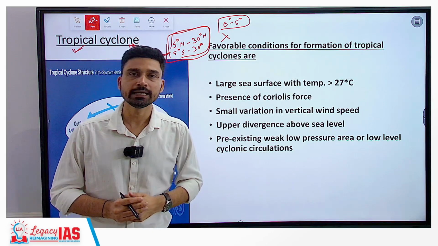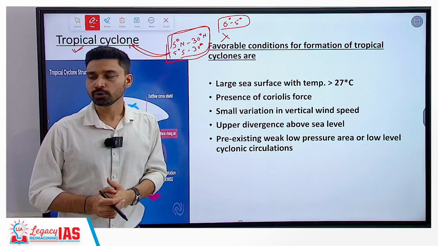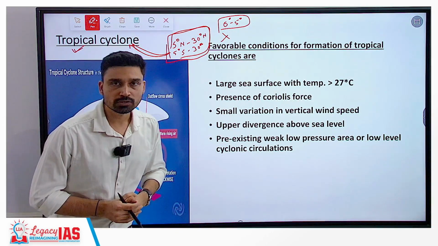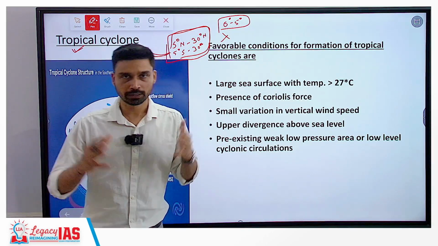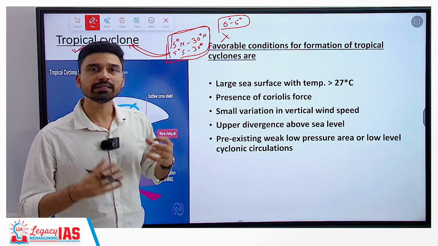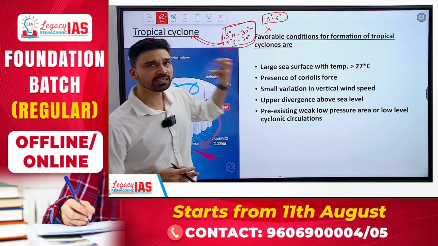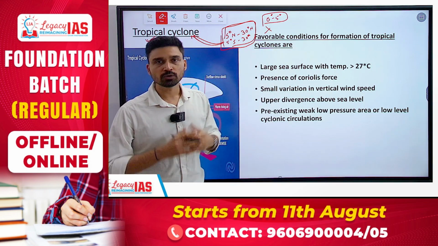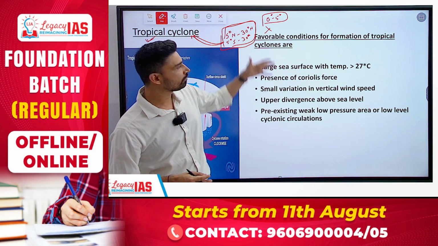Interestingly, though tropical cyclones develop between the latitudes of 5 degrees north to 30 degrees north and similarly in the south, it does not mean they can develop everywhere, at all times, or in all conditions. There are certain essential, favorable conditions required for a tropical cyclone to fully establish itself over a particular area. Now these conditions we can highlight.